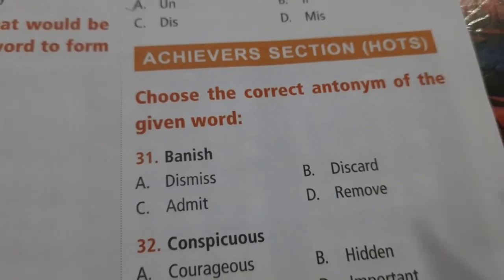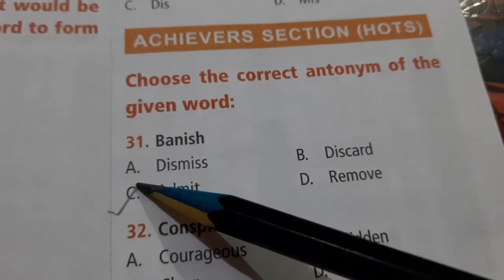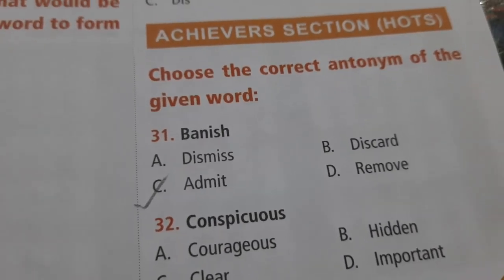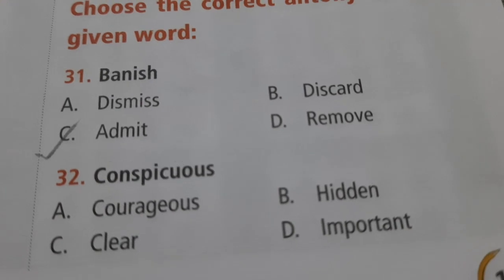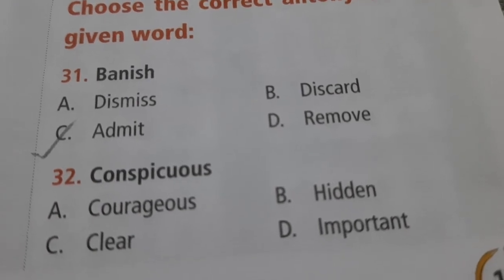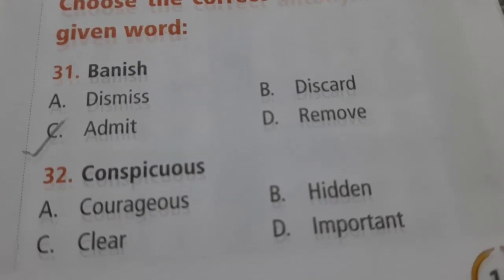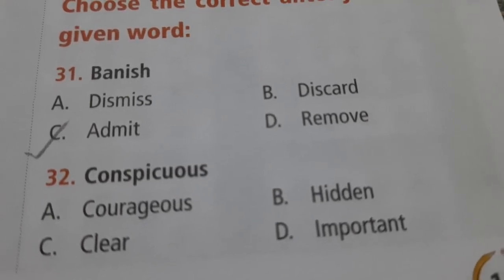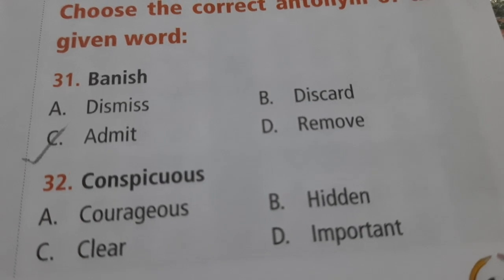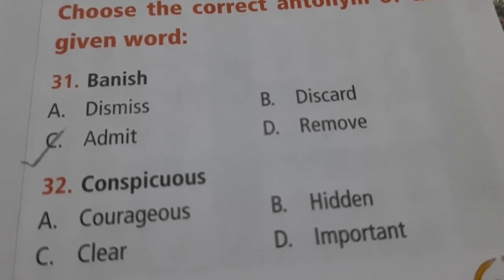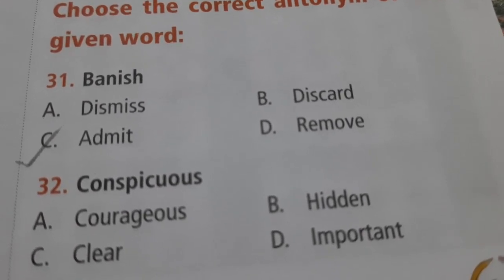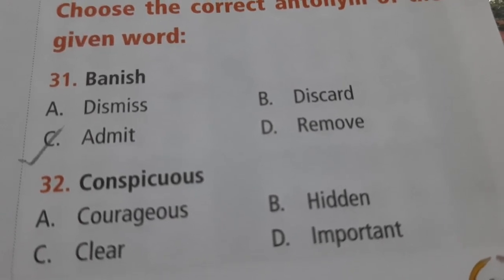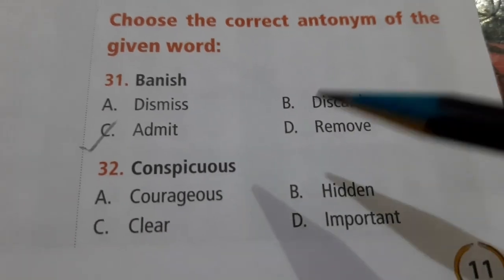Okay, and hence option C is the answer to this question, which is antonym of banish. Please tick it. Let us look at the next question, which is conspicuous. What is conspicuous? It is nothing but to see something easily, something which is noticeable. And hence, antonym of conspicuous is hidden, which is option B. Please tick it.